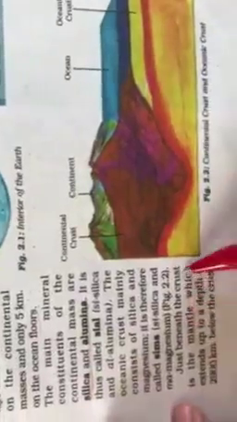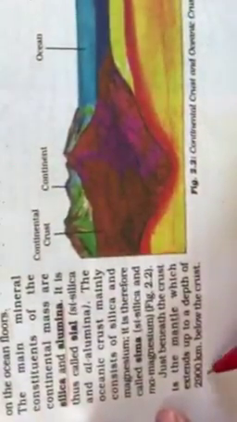Just beneath the crust is the mantle. Beneath means down. The mantle extends to a depth of 2,900 kilometers below the crust. Mantle is below the crust.